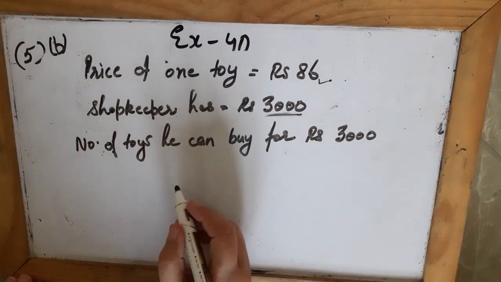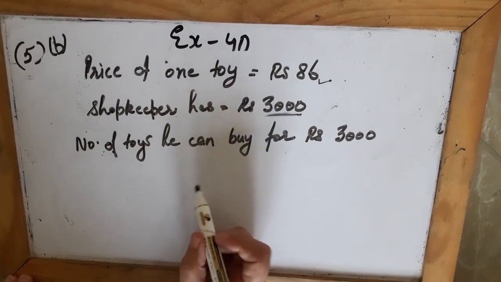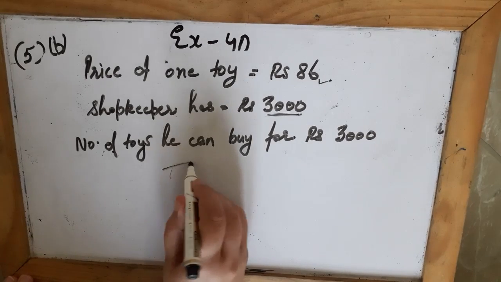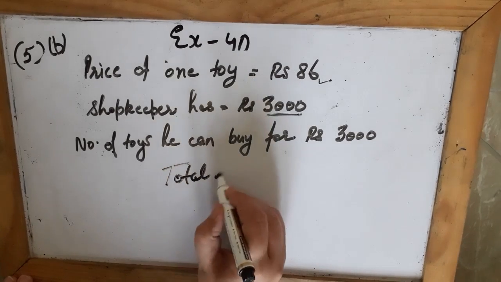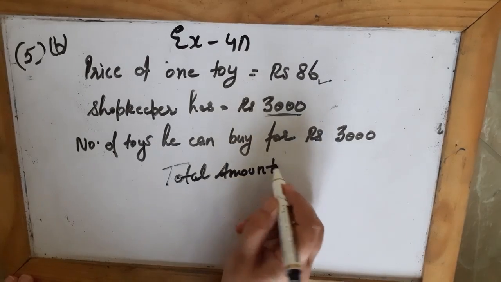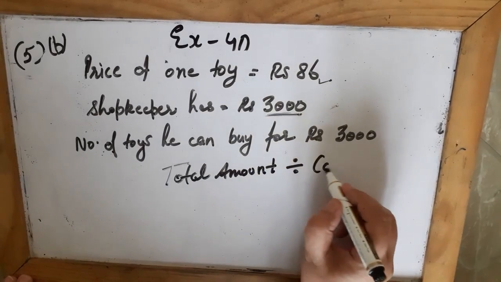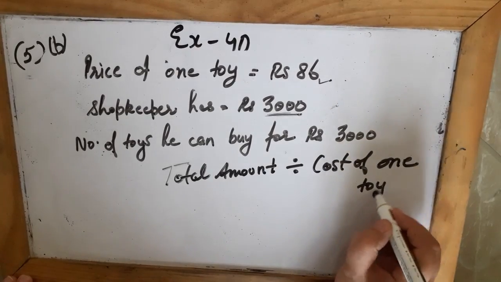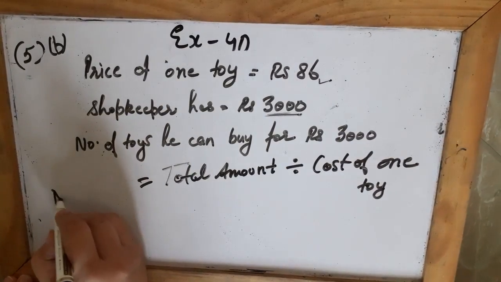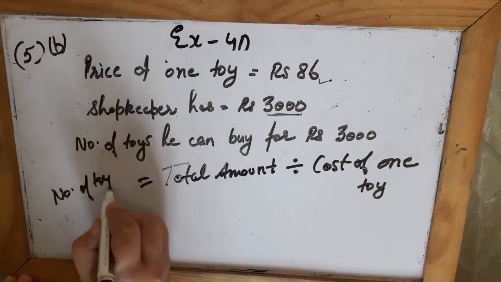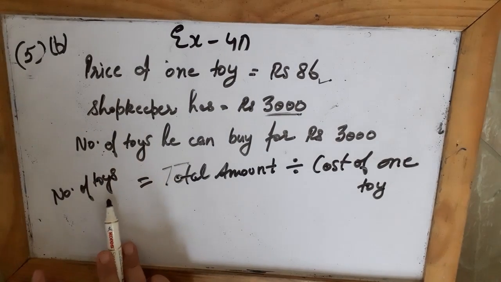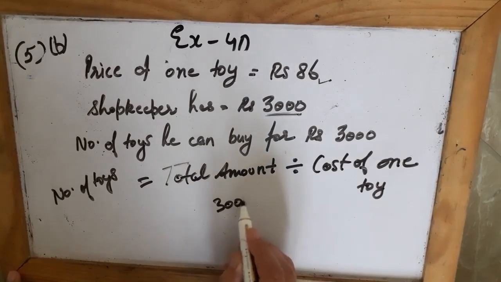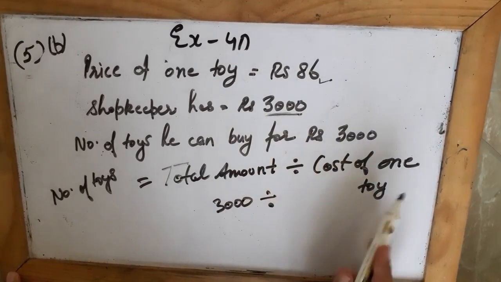So how many toys can he buy out of these 3,000 rupees? What I will do is, the total amount that he had has to be divided by the cost of one toy. Both these you divide and you will get the number of toys. The total amount he has, which is 3,000 rupees, is divided by the cost of one toy.